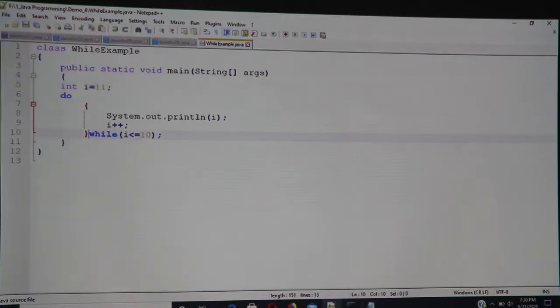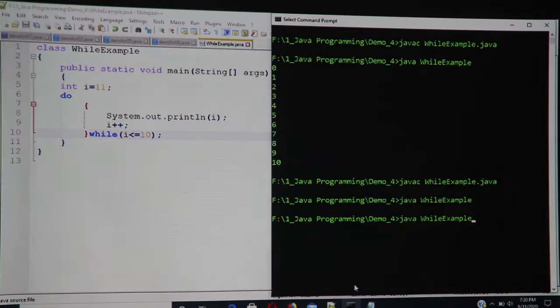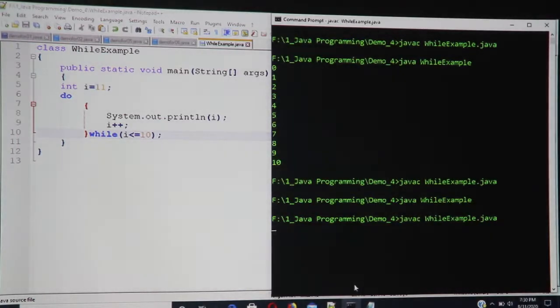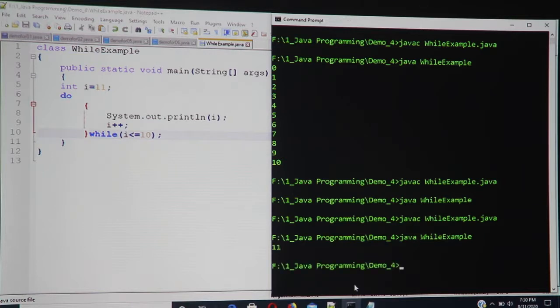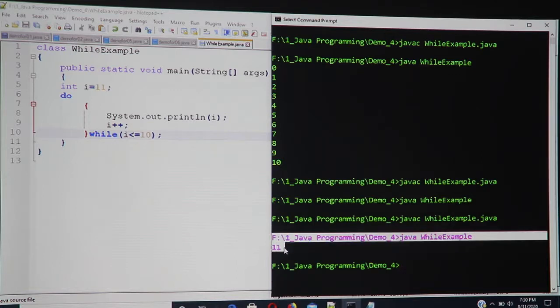So let me quickly compile the program, and here you go. Now what will happen is I will at least have one value, that is 11, getting printed. And there it is. My execution at least occurred one time, and this is the difference between a while loop and a do while loop.